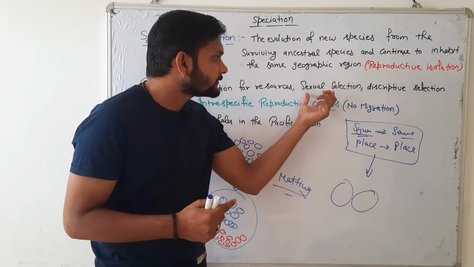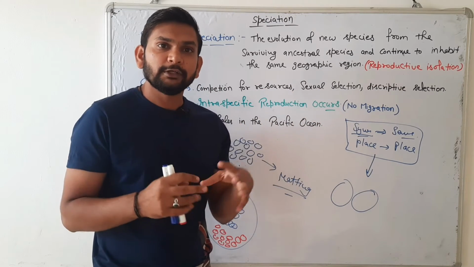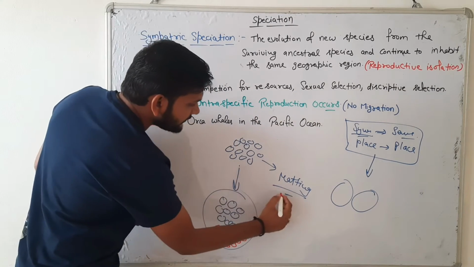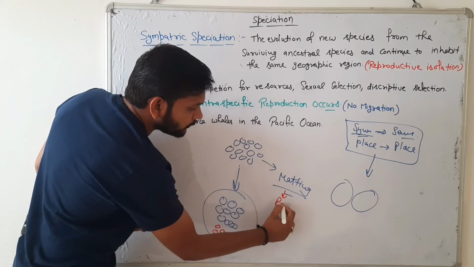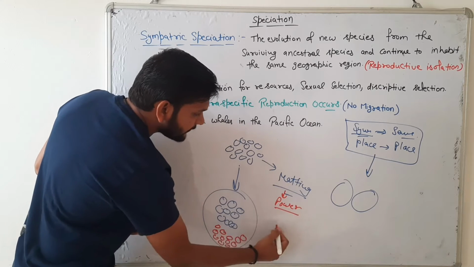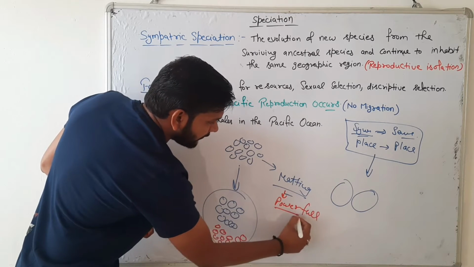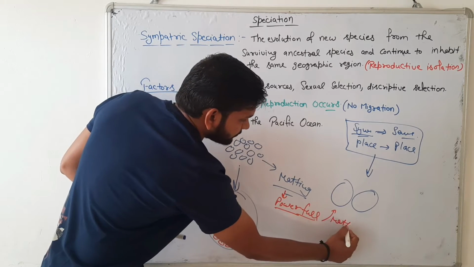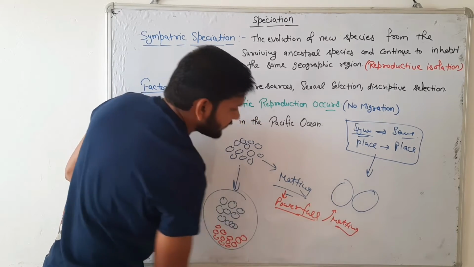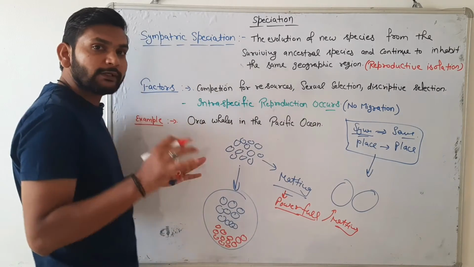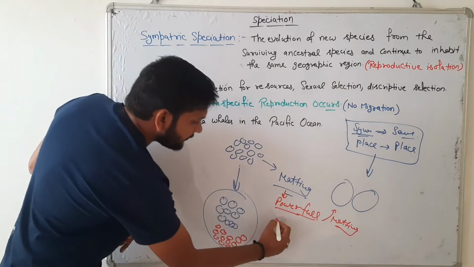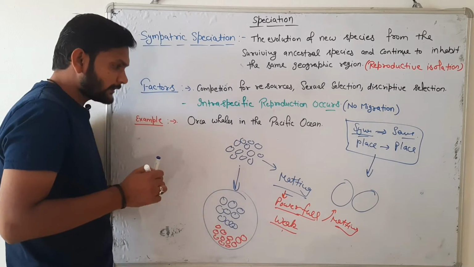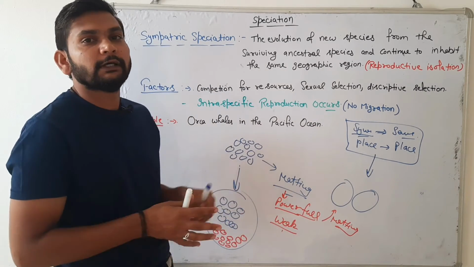So sexual selection means in one species, the powerful organism makes the mating, and the weak organism can't mate with the female.